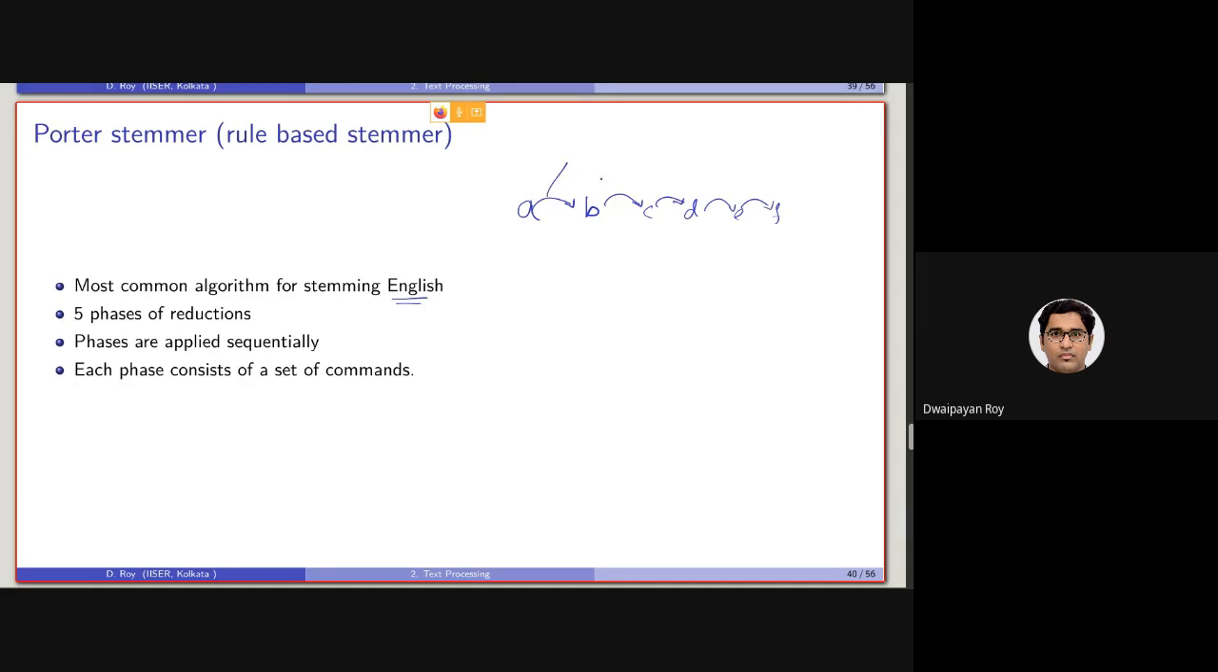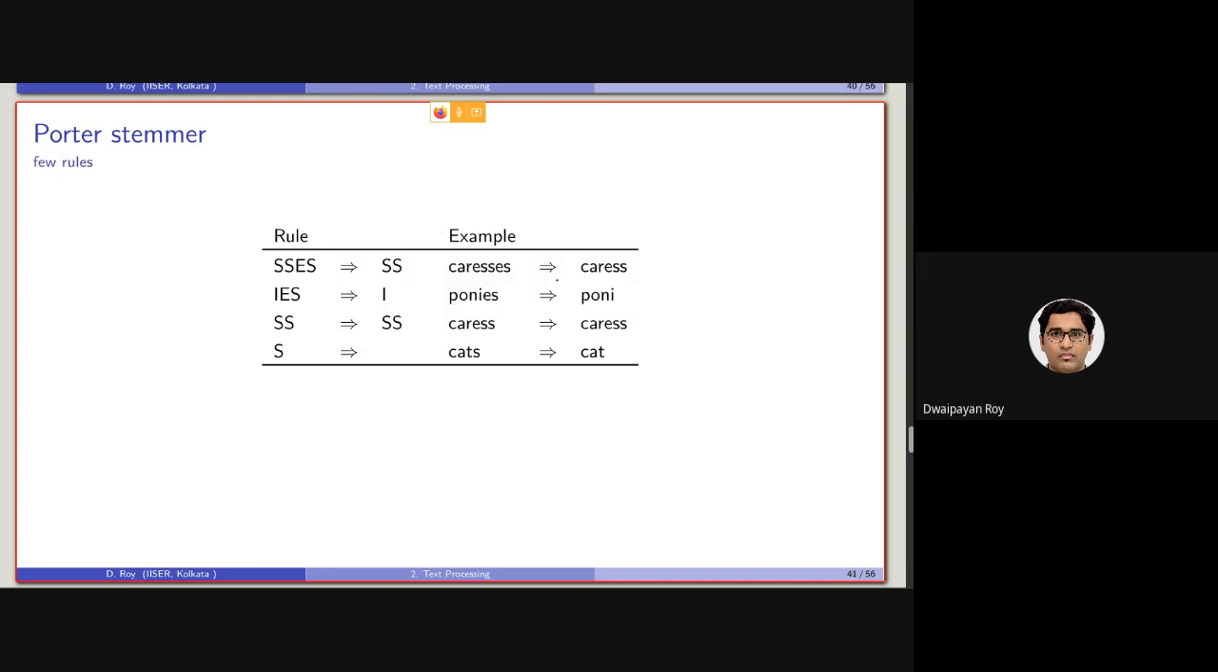So these are the rules which are human made, particularly made by this researcher, Martin Porter. This is a set of rules. As we have seen, SSES will be transformed into SS. IES will be transformed into I. There are certain rules like this as well. And also, if a word is ending with S, it will be just removed. For example, cats will be transformed into cat.